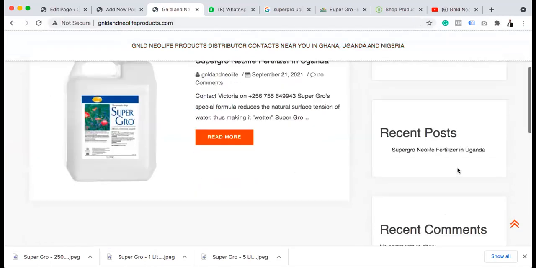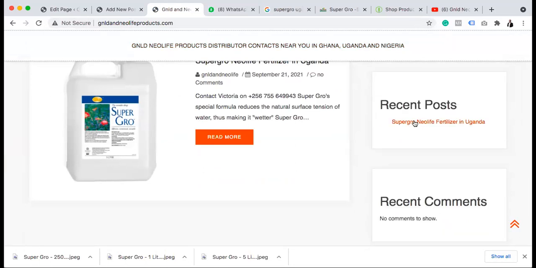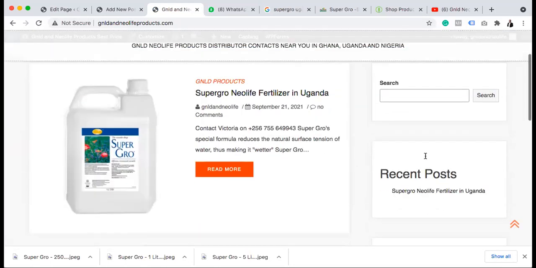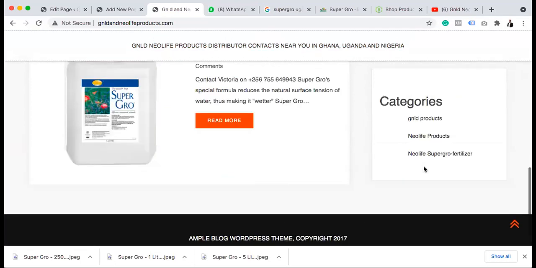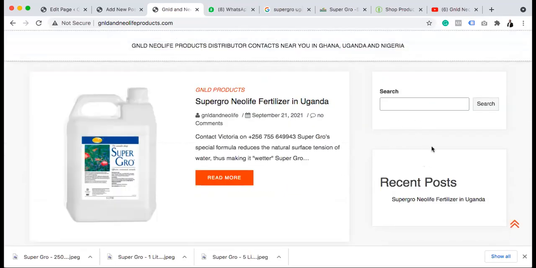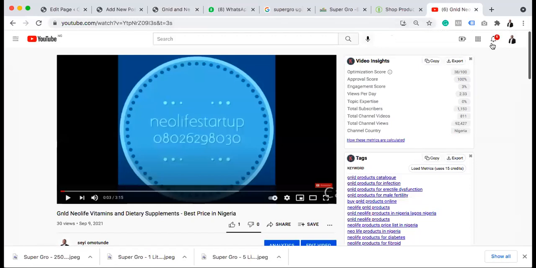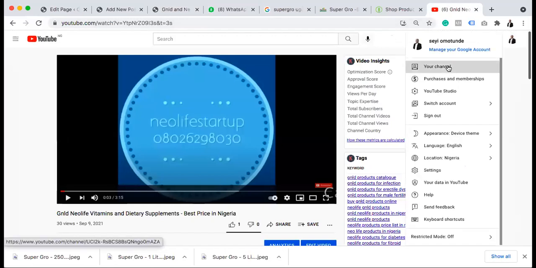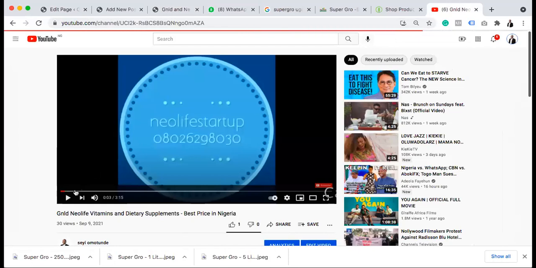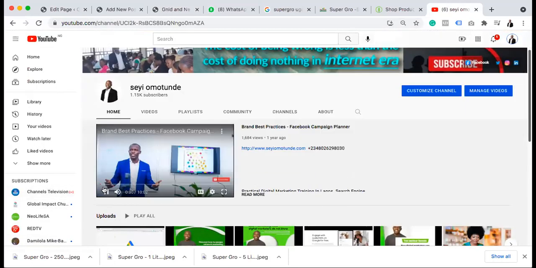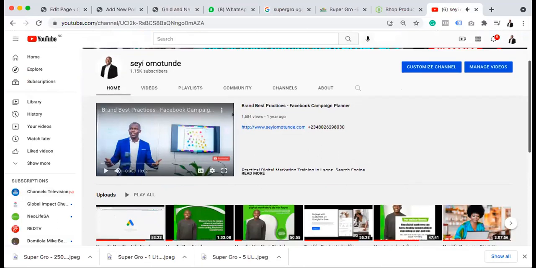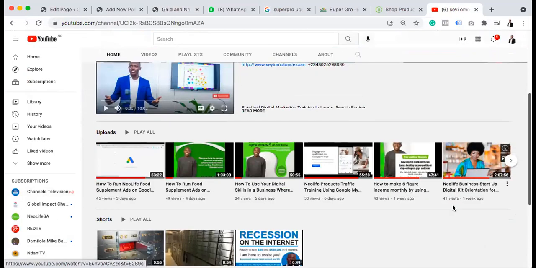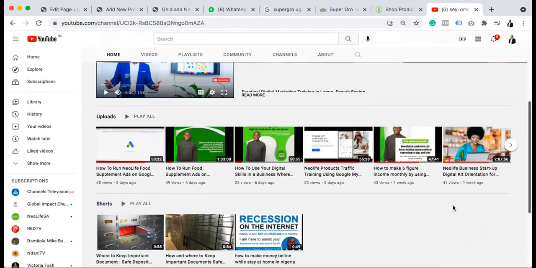So on this side here now, all this sidebar here now, right? You can put some other widgets there. For example, if I want to put one widget here, design here, let's say Neolife presentation, for example. You see, our next class after this is going to be YouTube, so that everybody will know how to begin to create YouTube. Apart from this one that I'm doing, everybody is going to also have their own personal blog with only your contacts. Everybody is going to also have that.